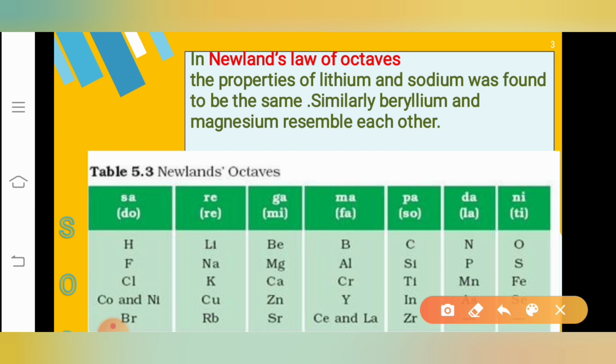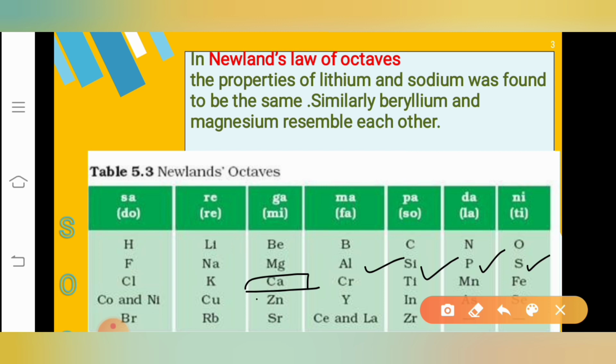If you look at this table, you can see that, as I told you, the law was applicable till the calcium. Whatever the new elements which were found after the calcium, like chromium, titanium, manganese or iron, they were not fit into the law of octaves because they were not following the property of law of octaves.